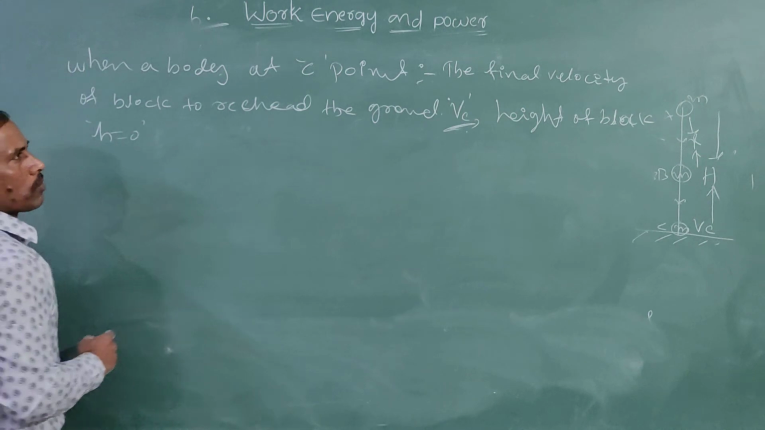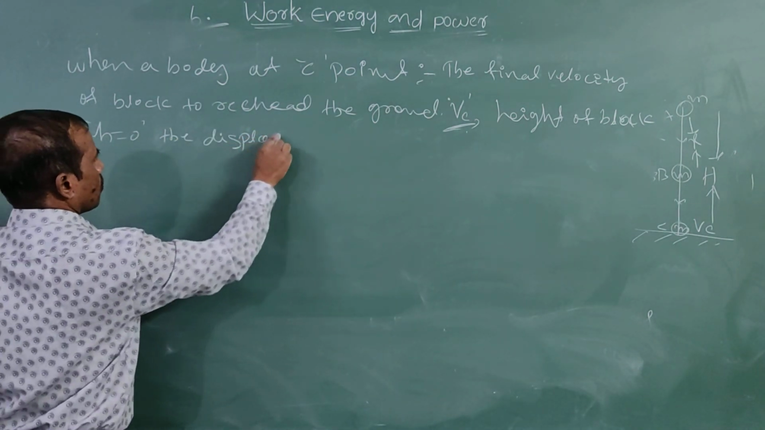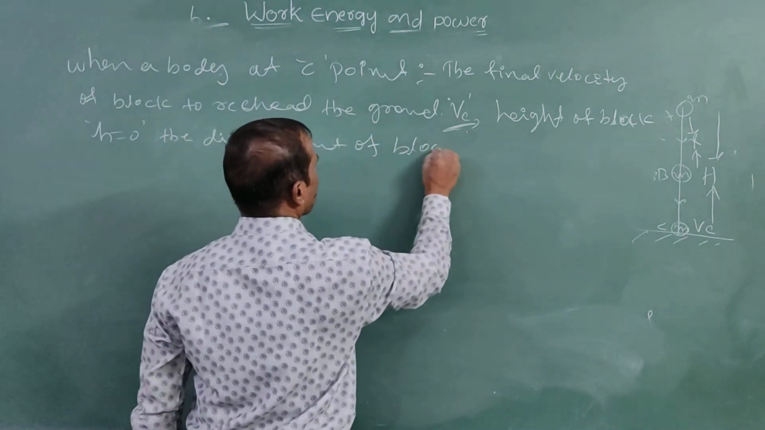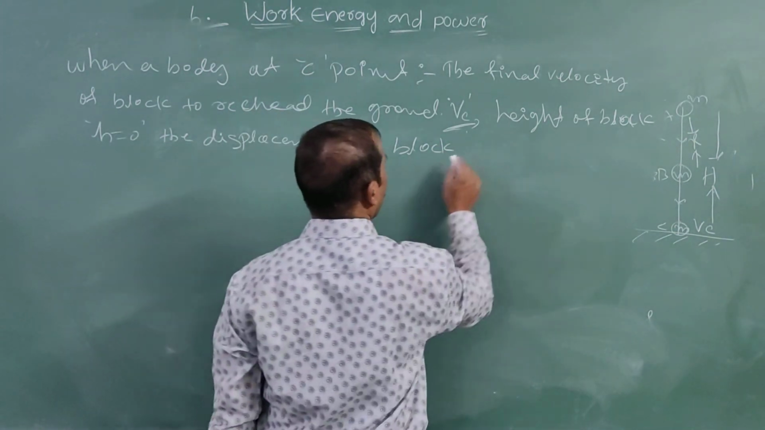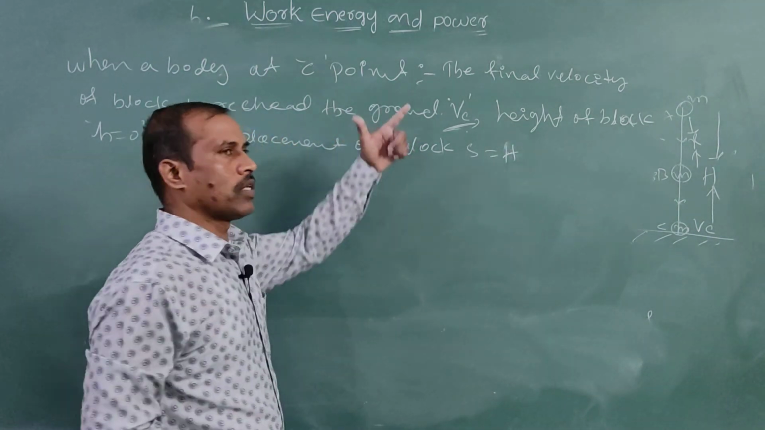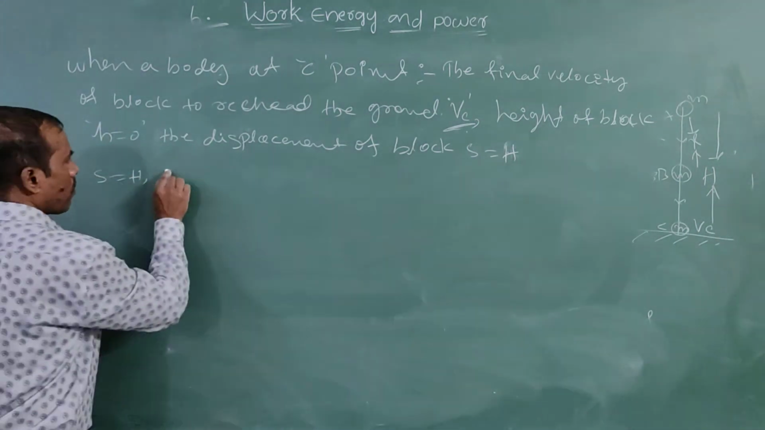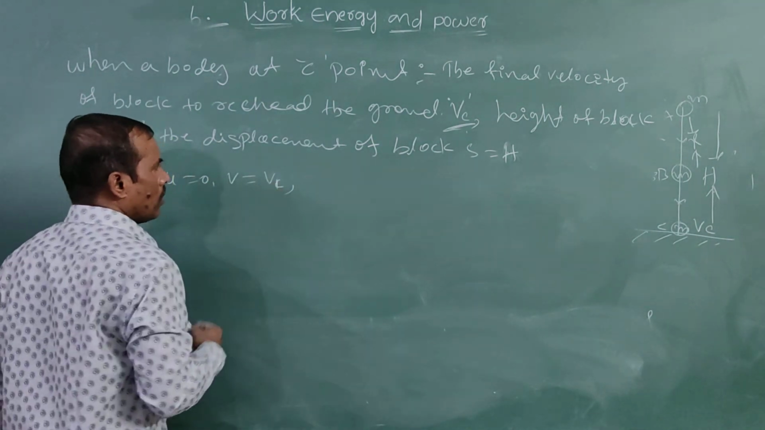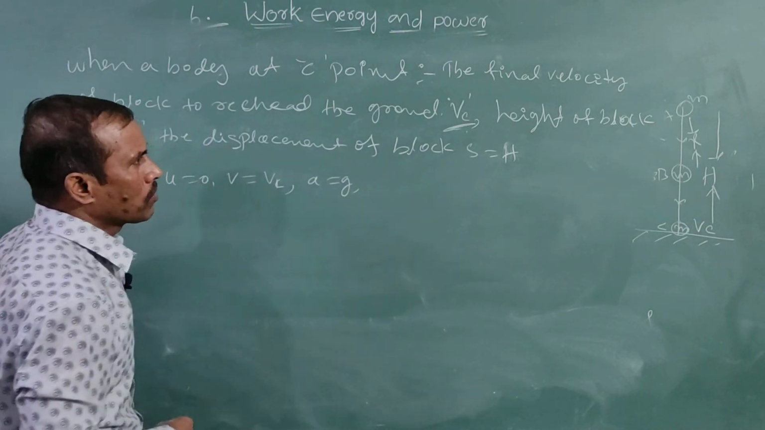And the displacement of the block, how much here? S is equal to h, capital H. Initial velocity U is equal to 0. Final velocity V is equal to Vc, and acceleration A is equal to g.